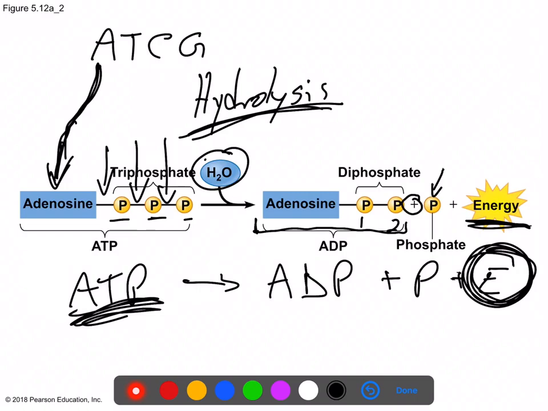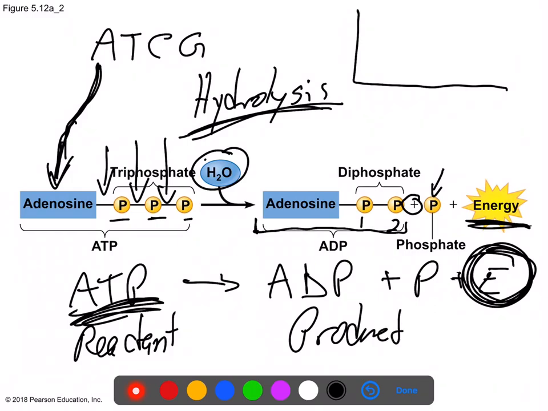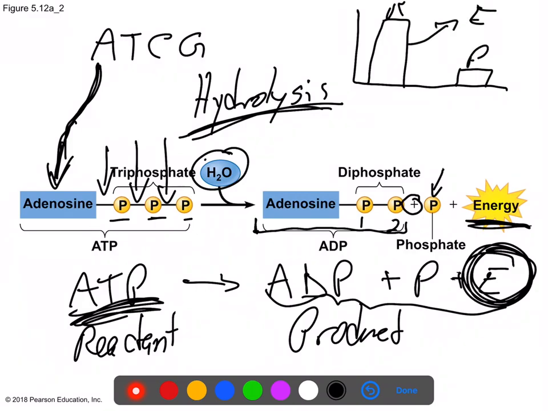All right, so if we reverse this, we can regenerate ATP. So we're going to talk about that when we discuss things like cellular respiration. All right, so let's practice some more here. What would this graph look like? What are the reactants versus the products, right? In terms of energy. So the reactant is ATP, and the product is all of this, ADP, phosphate, and energy. So does the reactant have more or less energy? Well, the reactant has a lot of energy, and after releasing its energy, the products have less energy.